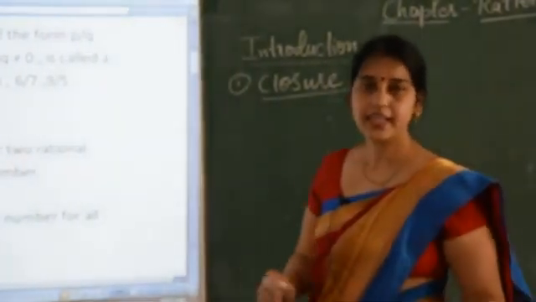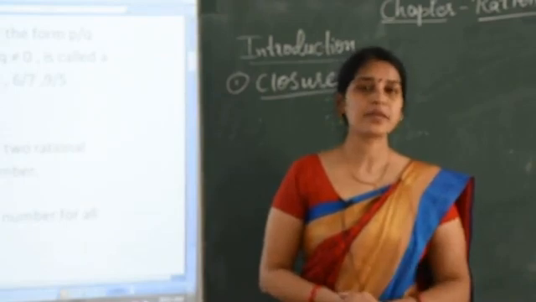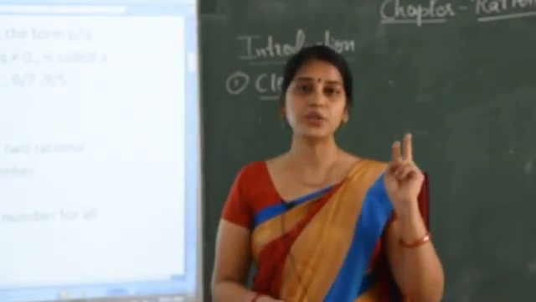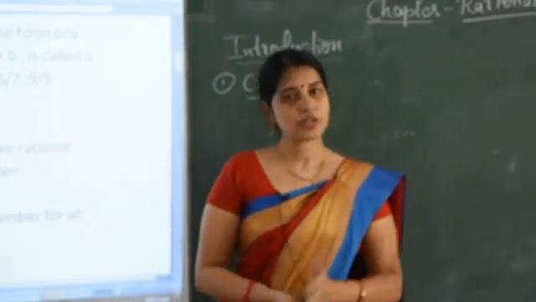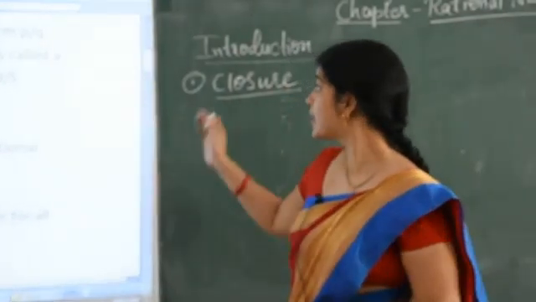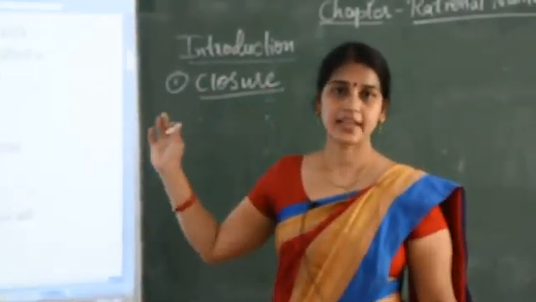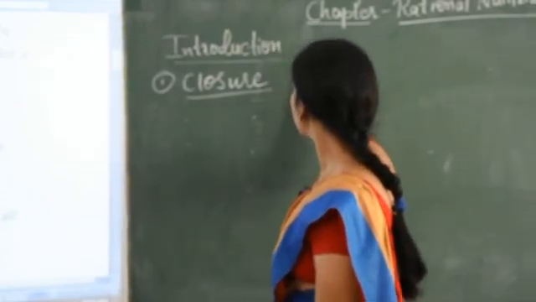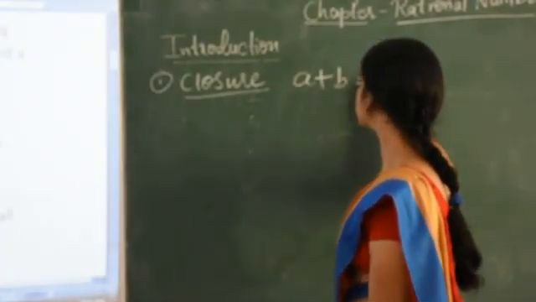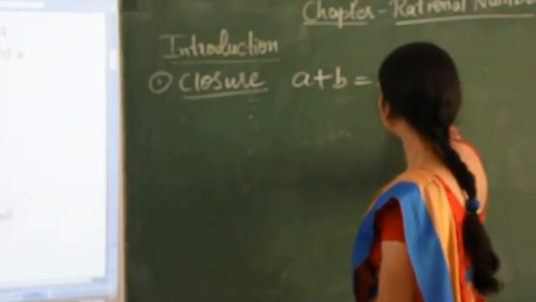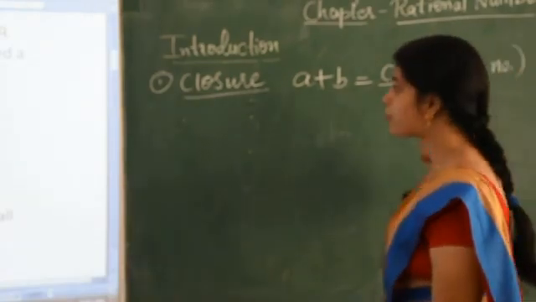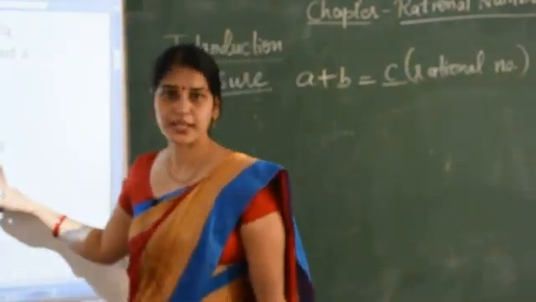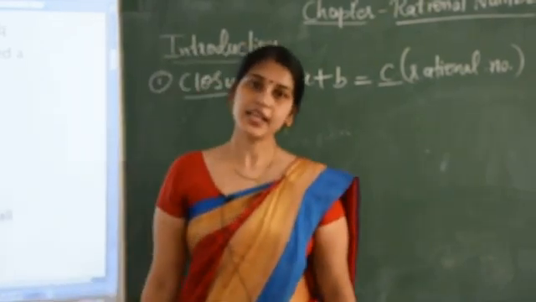What is closure property? This property also you learn in previous classes, but you learn about natural numbers and whole numbers. Like you add two natural numbers, 4 plus 2, so it is 6. So 6 is also a natural number. Similarly, this one we see for rational number. For example, for addition it is A plus B equal C. So C is also a rational number. So what is closure property? The addition of two rational number is always a rational number.